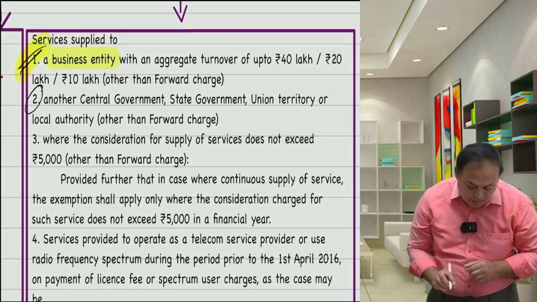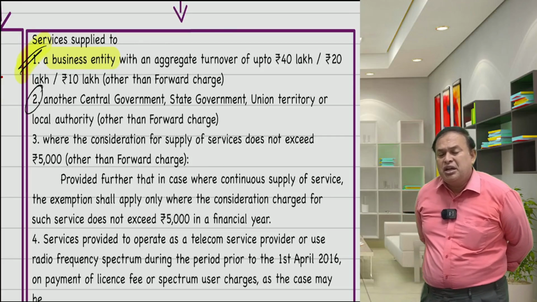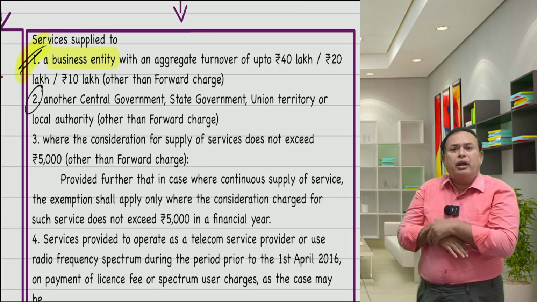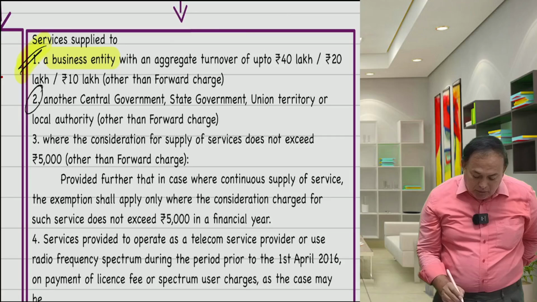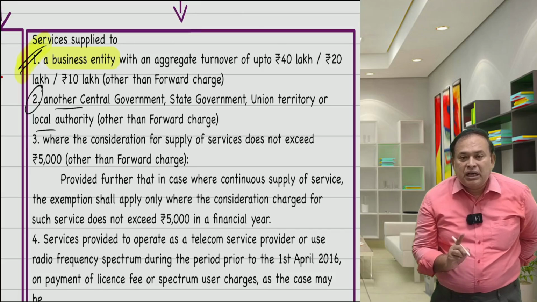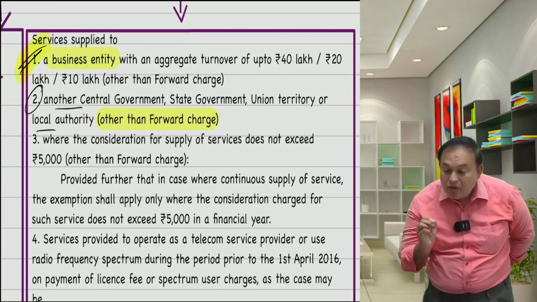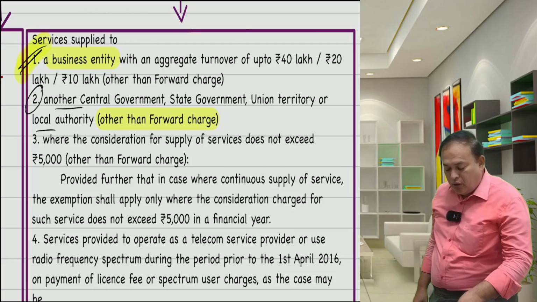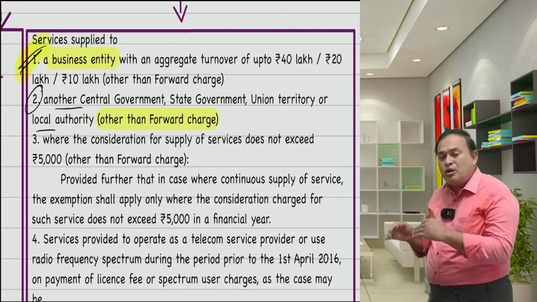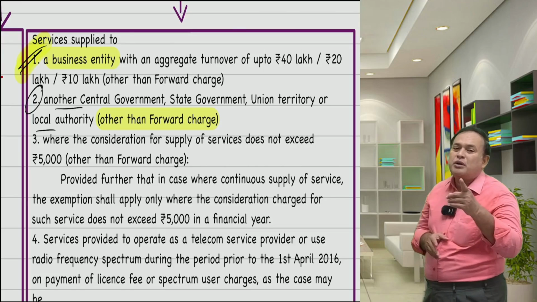Second point covering: supply of services, not goods, supply of services by government or local authority to government or local authority, to another government or local authority, is also exempted, provided it should be other than forward charge. Government to government, local authority to local authority, or government to local authority, as the case may be, such a supply is absolutely free from GST, provided it should not be a forward charge.